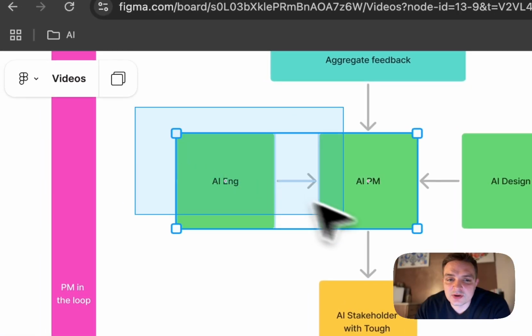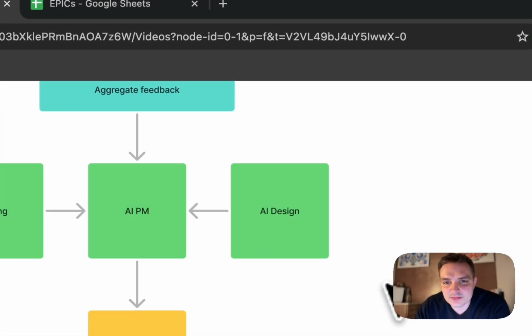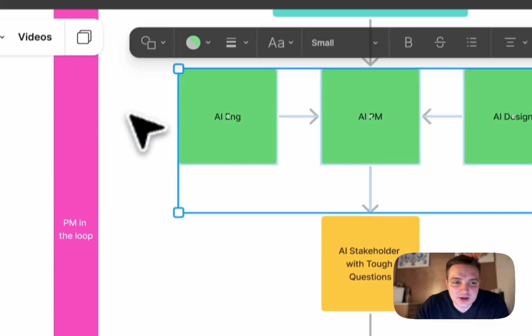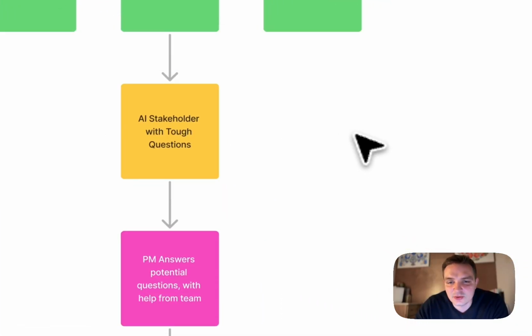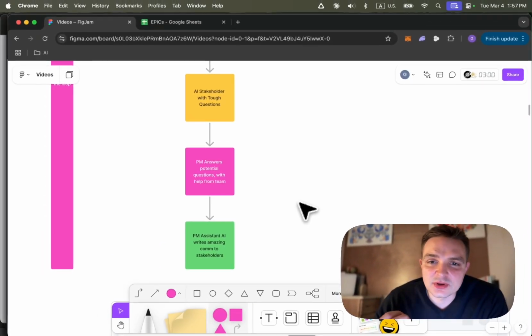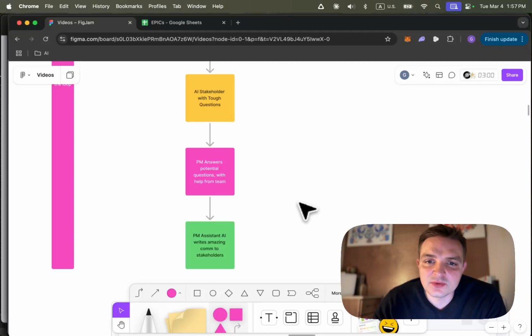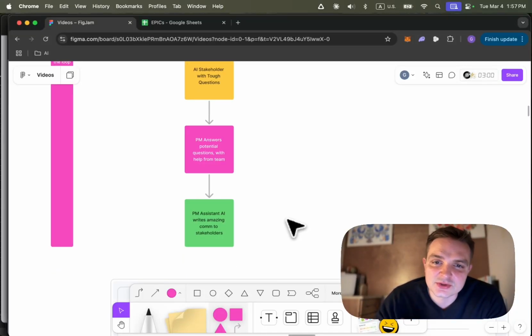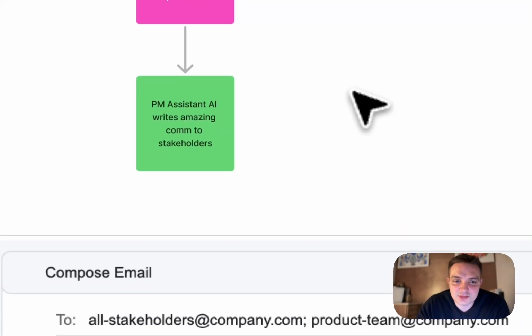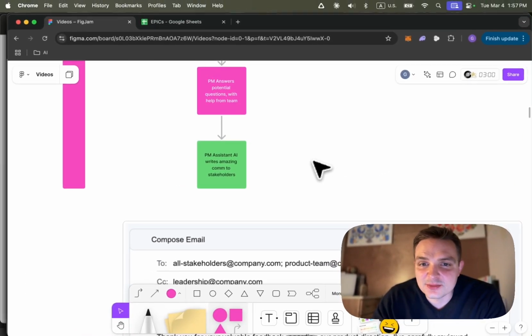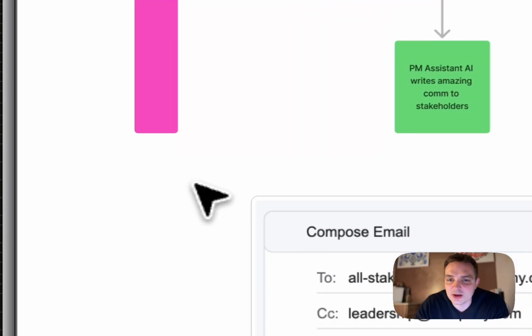Then we're going to build a product trio from AI bots. Once your AI product trio helps you create a rough action plan, you're going to feed it to AI stakeholder that's going to ask you 15 to 20 tough questions. At that point, it's a good idea to get involved personally and get your team involved to start answering those questions. In the end, once all the questions are answered, now you're ready to give all of this content back to your PM assistant AI writer and have it create you a document that you can send to your stakeholders that they'll be happy with.